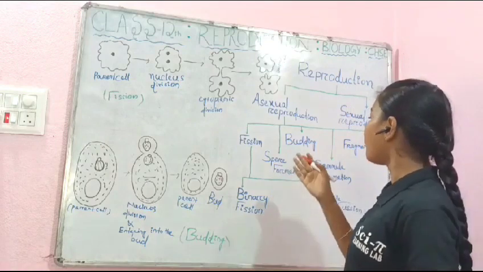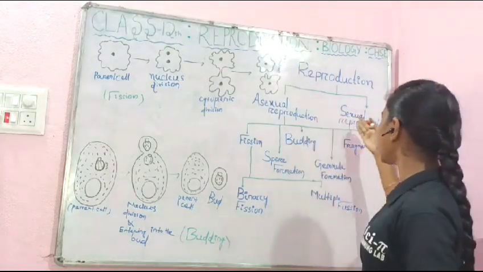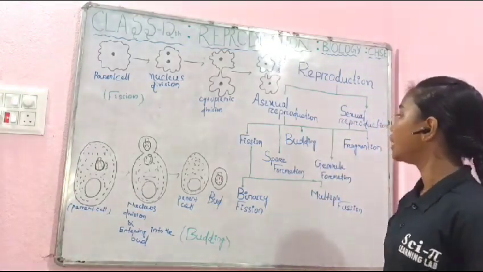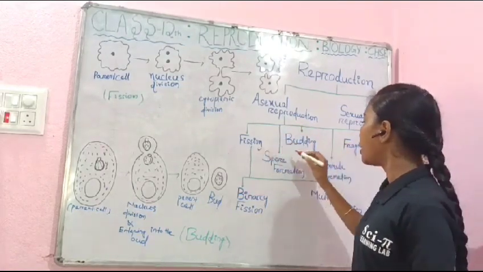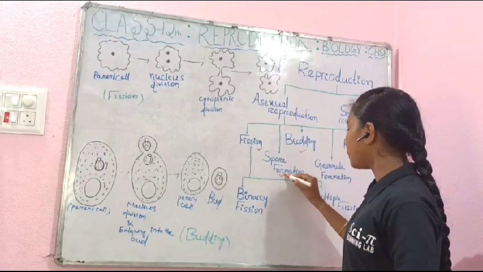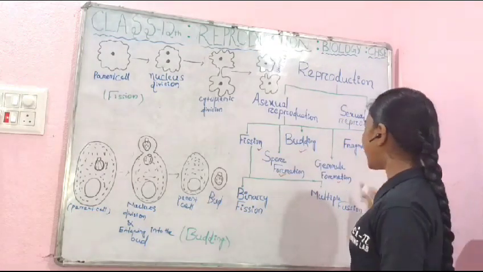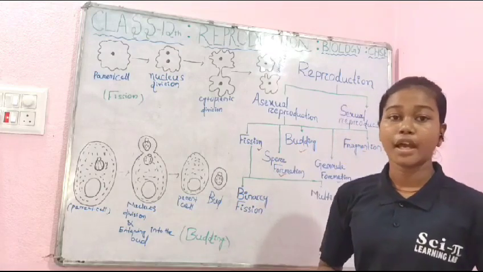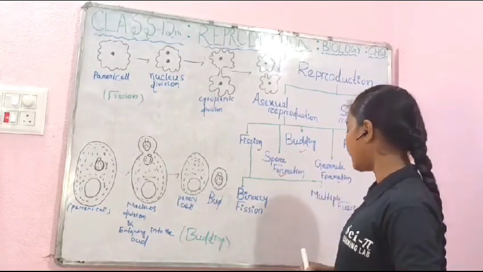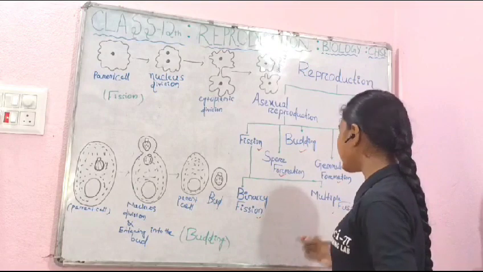Then the modes of reproduction: asexual reproduction and sexual reproduction. There are 5 types of asexual reproduction: fission, budding, sporulation, gemmule formation and fragmentation. Next, fission. There are 2 types of fission: binary fission and multiple fission.